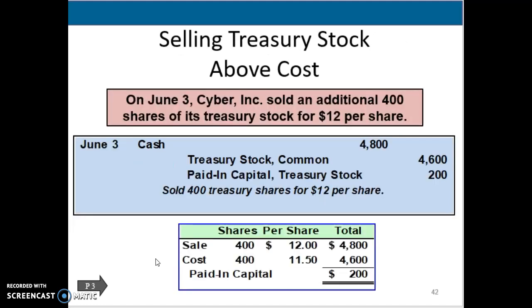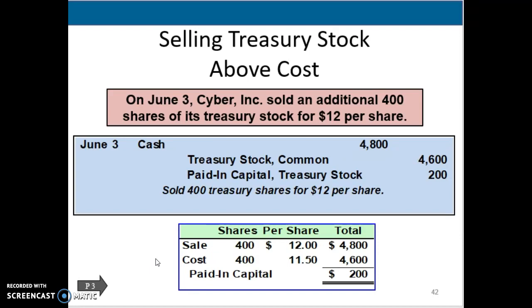All right, what if we sell it for more though? We bought it at $11.50. Now we're going to be able to sell it for $12 per share. So our cost was $11.50 and we are now selling it for $12 per share, so a 50-cent per share profit. We take 400 shares, and that 50 cents times 400 shares is going to be the amount that goes into that paid in capital for treasury stock.